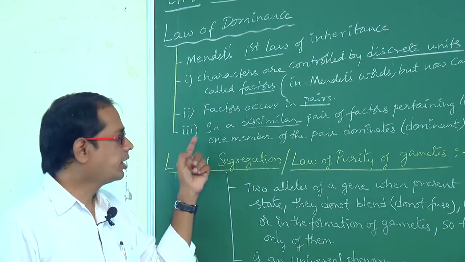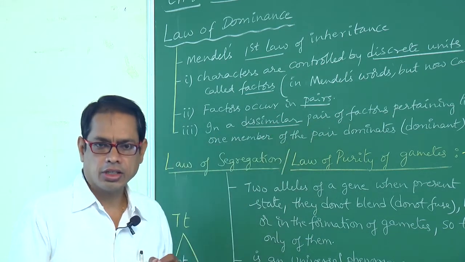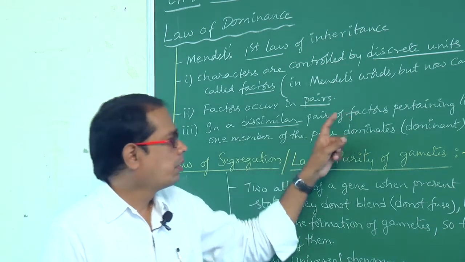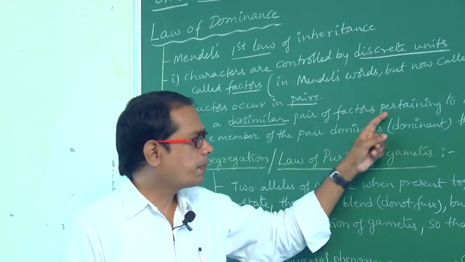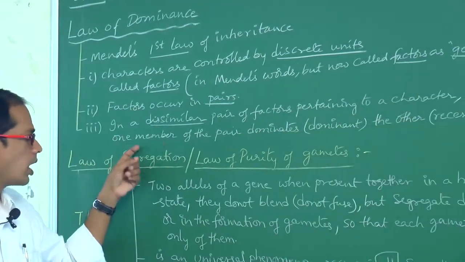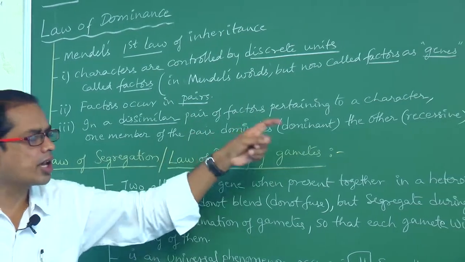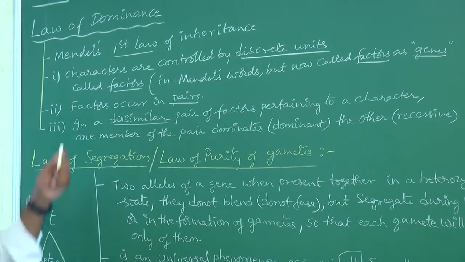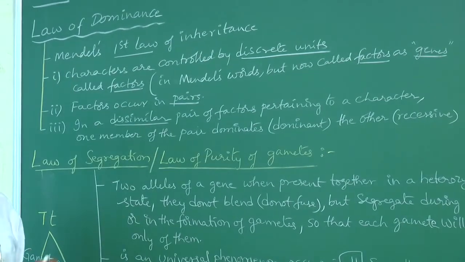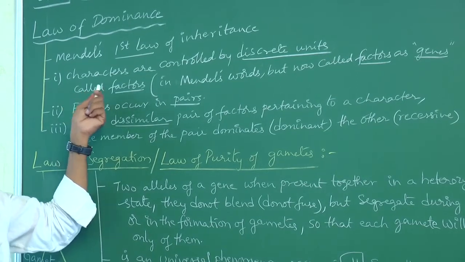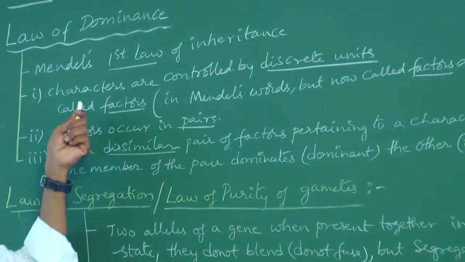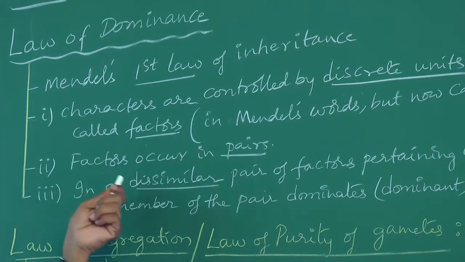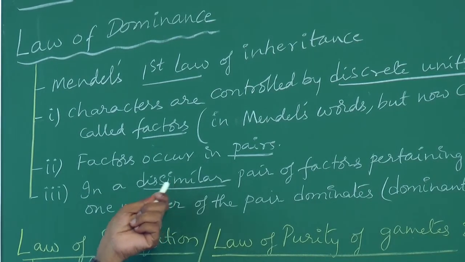And the third point: in a dissimilar pair of factors, let us suppose capital T, small t, pertaining to a character, one member of the pair dominates the other. That means one will be the dominant, other will be the recessive. So what are the 3 points in law of dominance? Characters are controlled by discrete units called factors in Mendel's words. These factors occur in pairs.